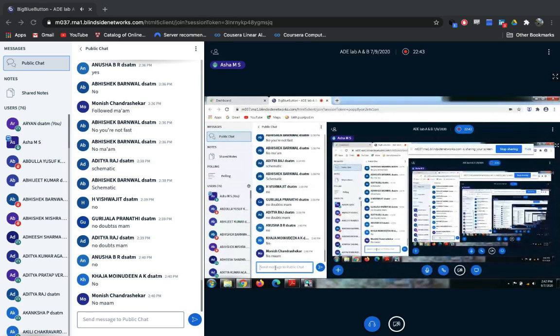Click on OK. Please, I will wait for 2 to 3 minutes. Note down the steps with pen and sheet or pen and observation book. Next lab, I am not going to teach the steps, how to open the software and all. Directly, I'll go to the experiment. If you make any mistake while opening the software, even if your circuit is correct, you won't get the proper output. That's the reason I'm stressing again and again, note down the steps.